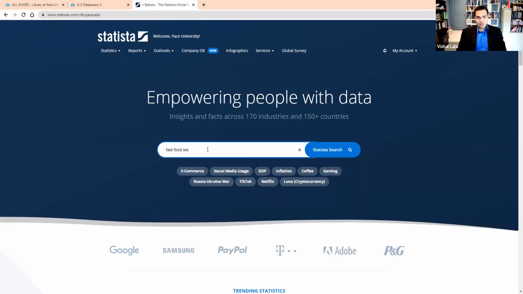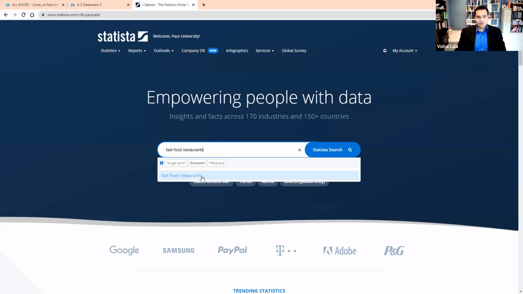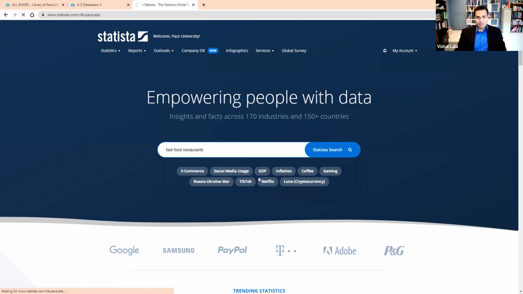So I'll do a Google-like search for fast food restaurants, but within Statista. It turns out, if you were to actually Google for fast food restaurants data, very often the link that shows up in the first page of results is going to have one from Statista as well.